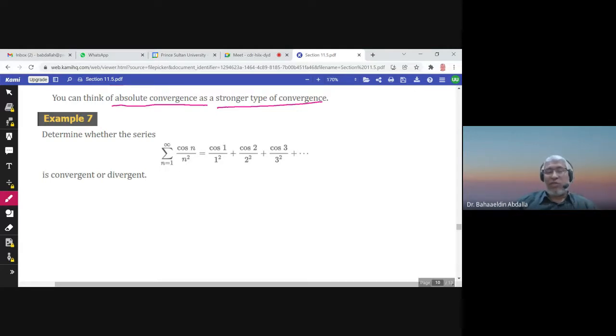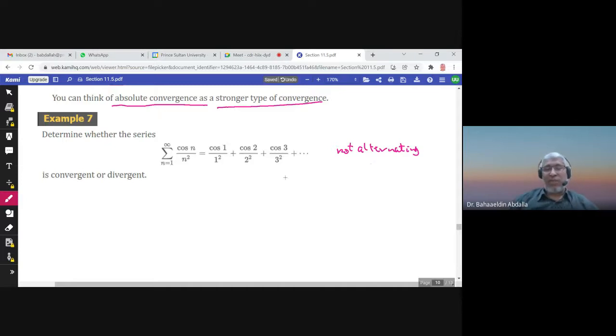You need to notice that cosine 1, if you use the calculator and you are in the radian mode, is a positive number, but cosine 2 is negative. Cosine 3 is negative. So this series is not alternating. It is not positive, negative, positive, negative.